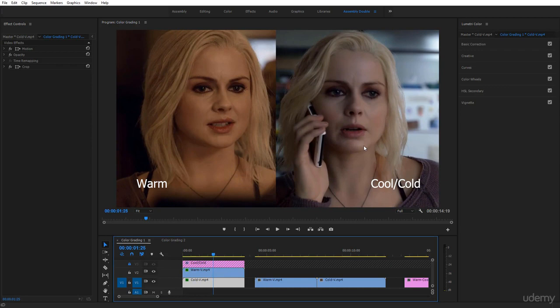Now this is achieved through grading. The girl did not change her skin color and the color correction is pretty good here. Actually, after the color correction is done, they added a certain grading on the left one to show that it's warm, and they added another grading on the right one to show it's cold and impersonal.